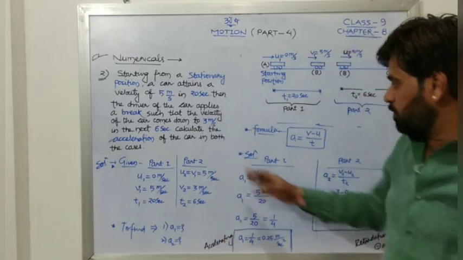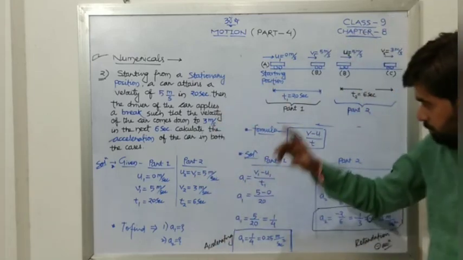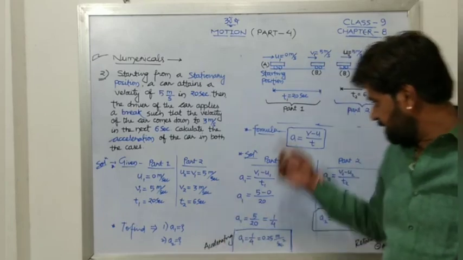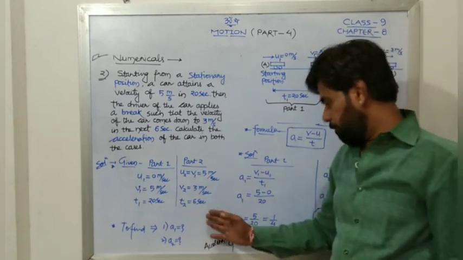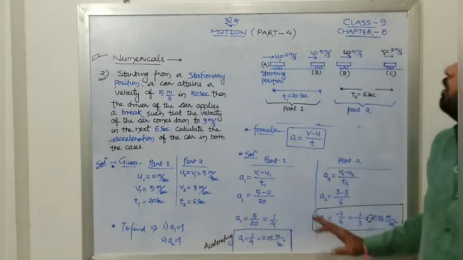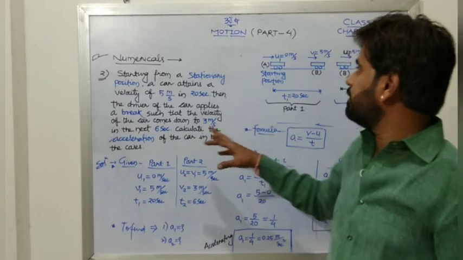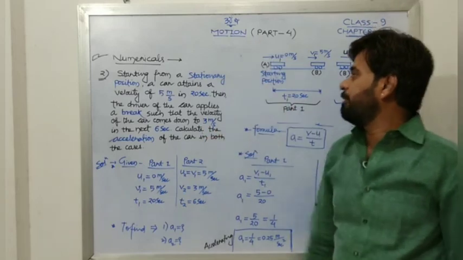Once you become habitual of this, even after that you should not leave these steps, because these are the quite gentle type of steps which the board used to follow. Okay, so this was all about the numericals. That was in part 4.